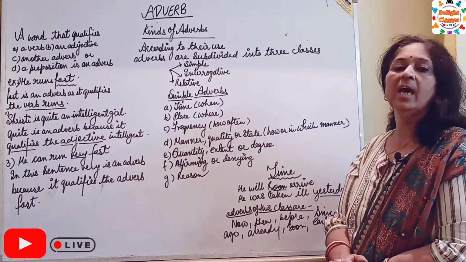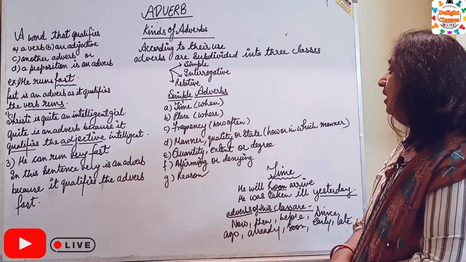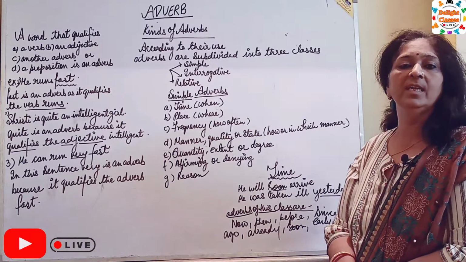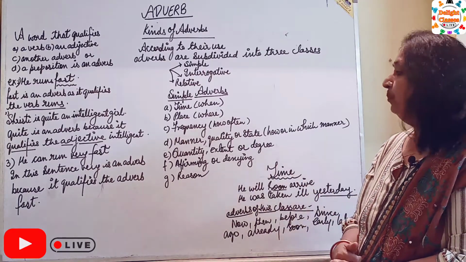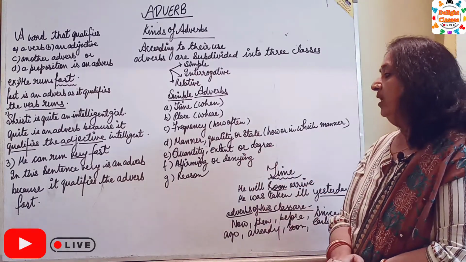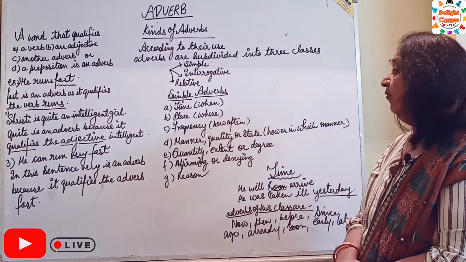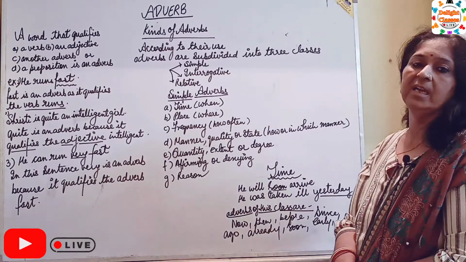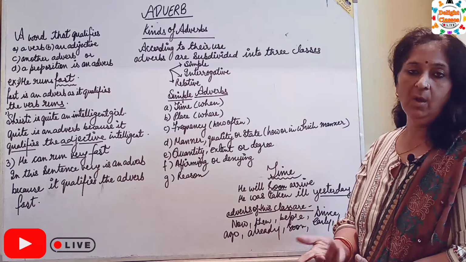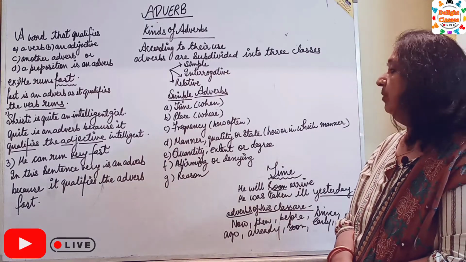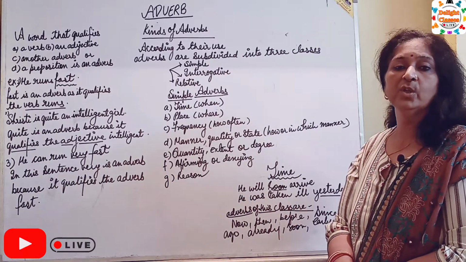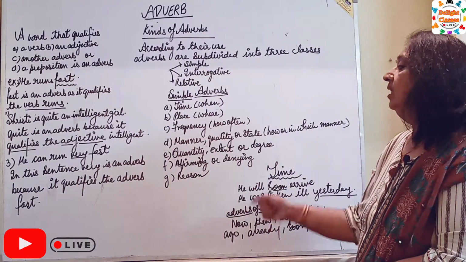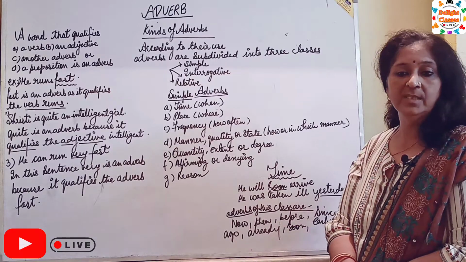Next is adverb of quantity, extent or degree. F is affirming or denying adverb. And the last adverb in the section of simple adverbs is adverb related to reason.